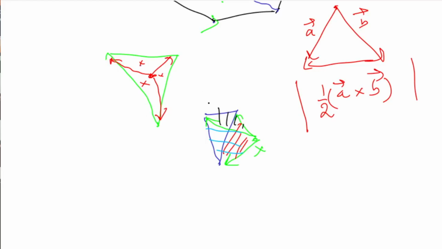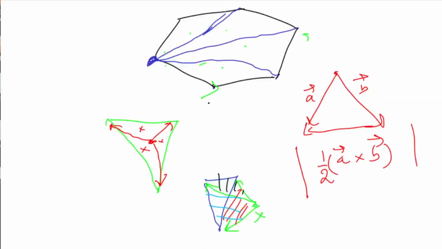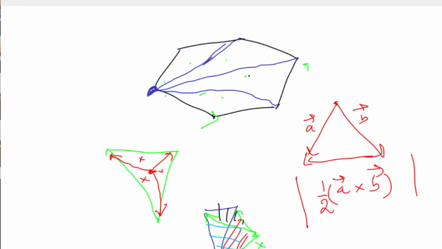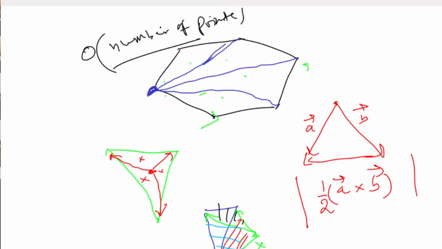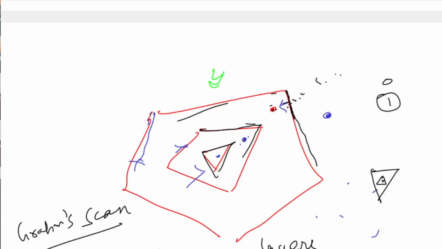So you can see that if we do this for all the points, then it will take O of number of points. So if we do this polygon checking for all the layers, then it will take O of total points, that is O of n.